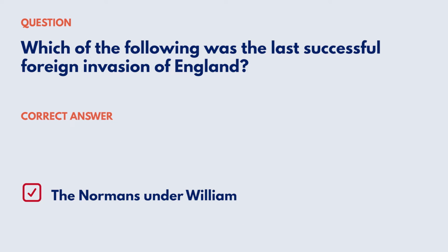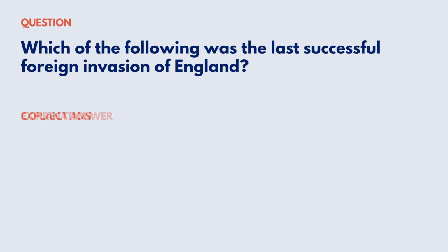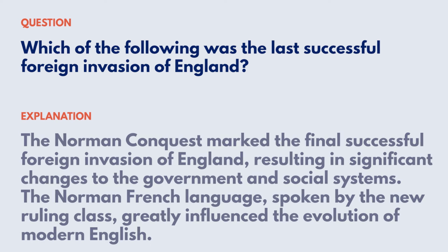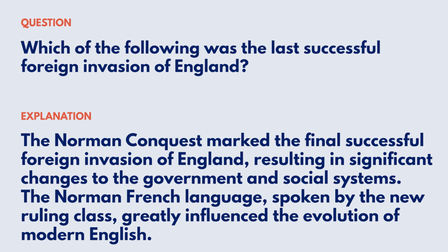Correct answer: the Normans under William. Explanation: the Norman conquest marked the final successful foreign invasion of England, resulting in significant changes to the government and social systems. The Norman French language, spoken by the new ruling class, greatly influenced the evolution of modern English. Reference: Early Britain, the Norman Conquest.